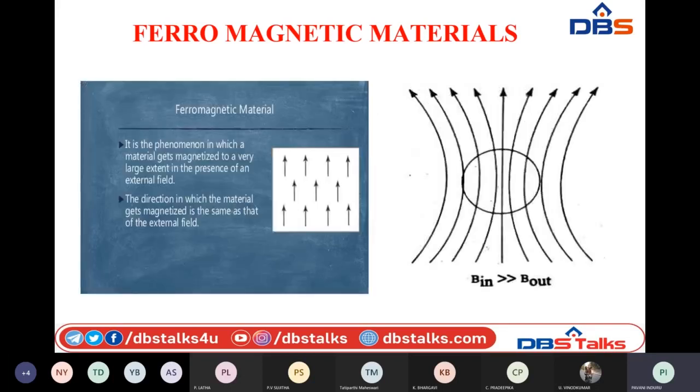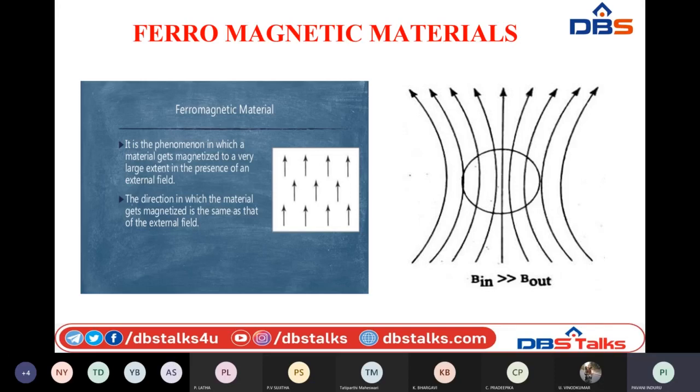Here you can see the dipole moment arrangement. All these arrow marks represent the arrangement of dipoles with respect to the applied external magnetic field. Whenever the applied magnetic field is perpendicular to the surface of the ferromagnetic material, all the dipoles present in the ferromagnetic material will align in the same direction.